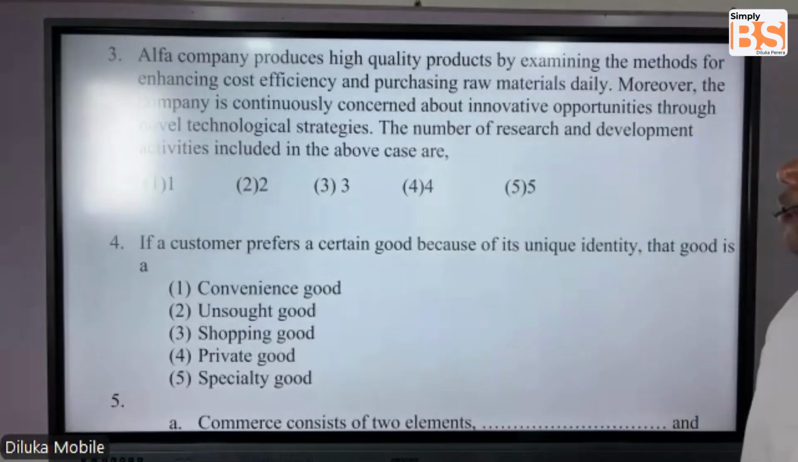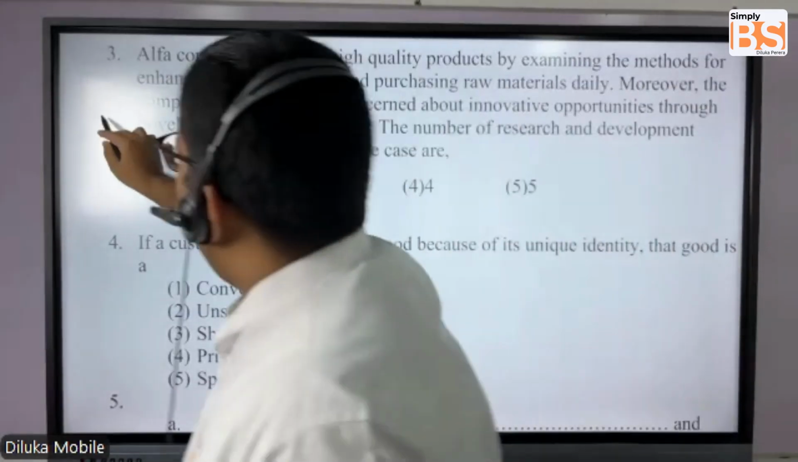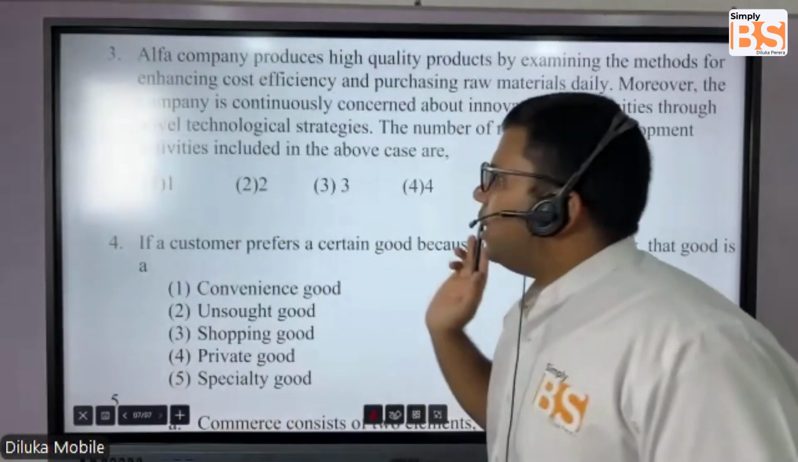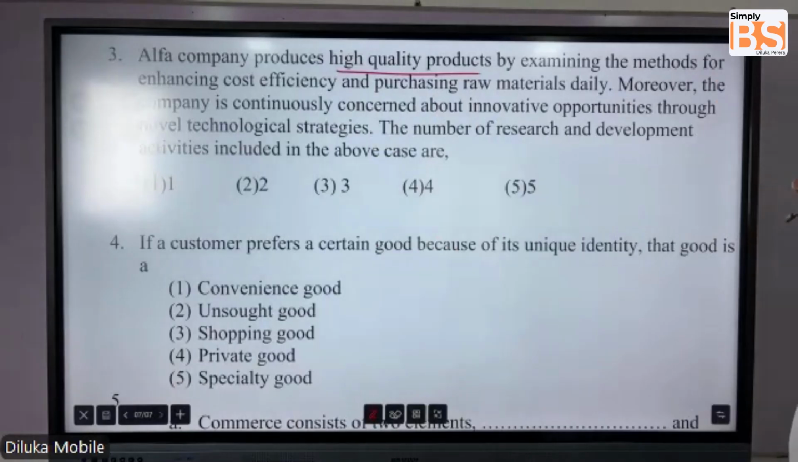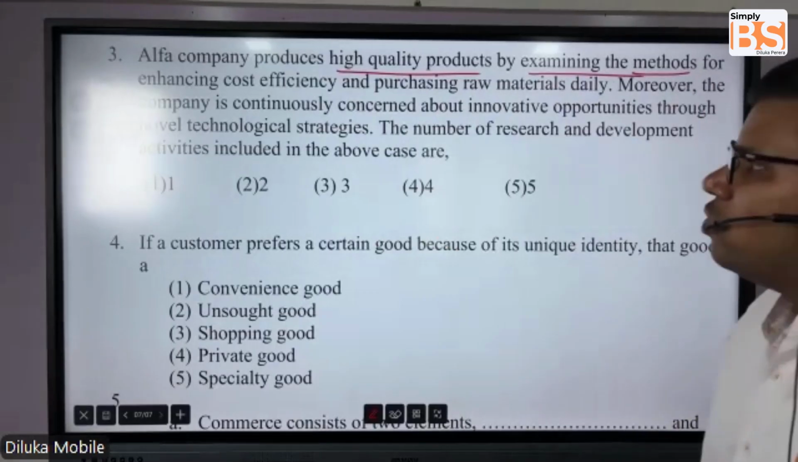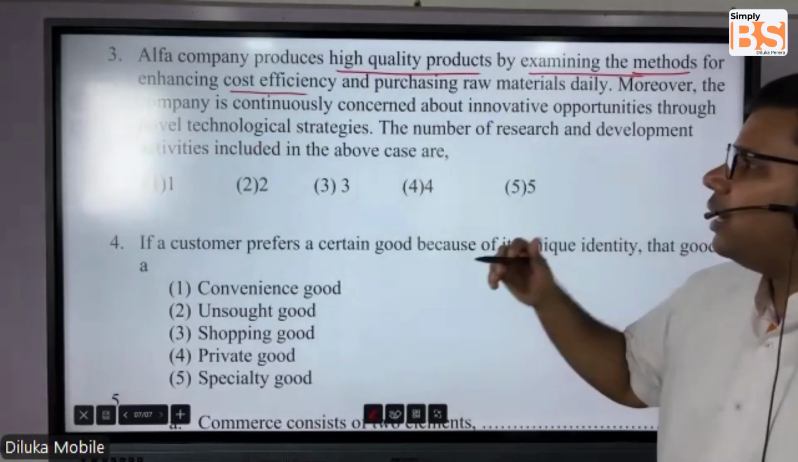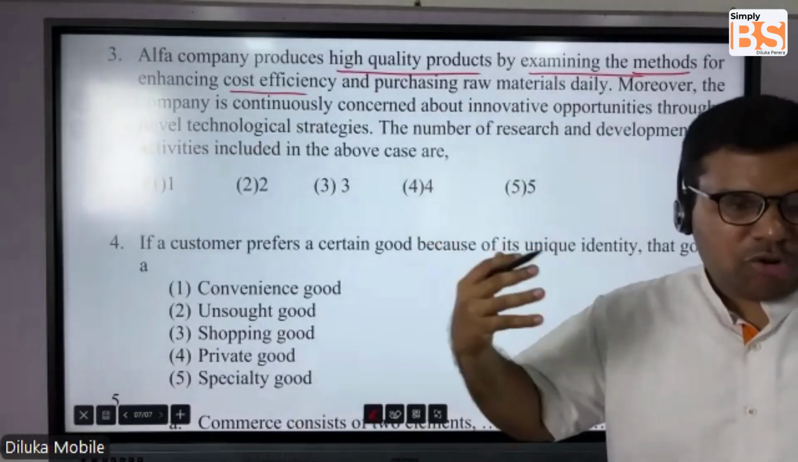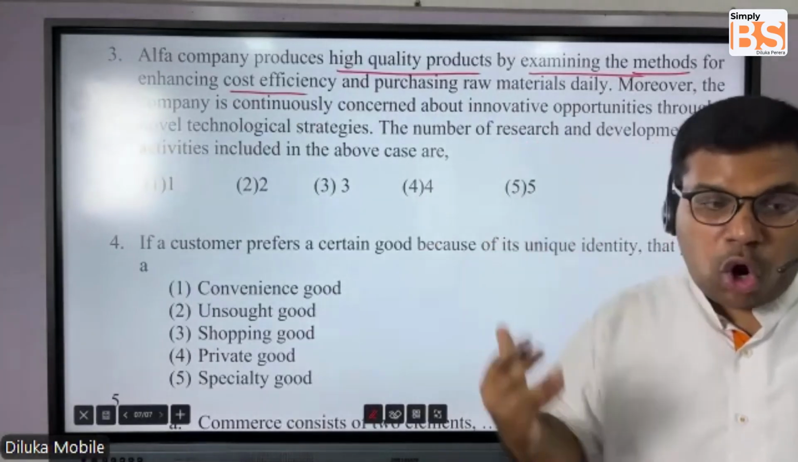Alpha company produces high quality products. So whenever you are reading, students, if there's anything important, make sure that you highlight. Alpha company is producing high quality products by examining methods for enhancing cost efficiency. Which means you are trying to find some methods to reduce the cost and then improve the quality of your product.